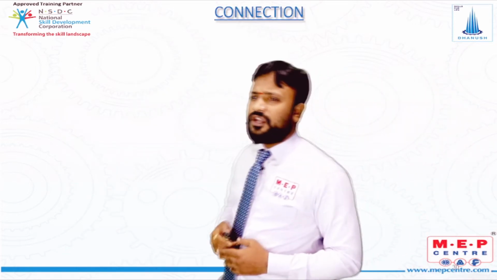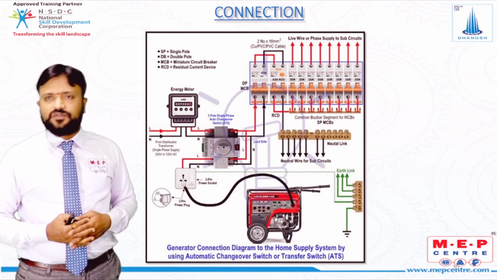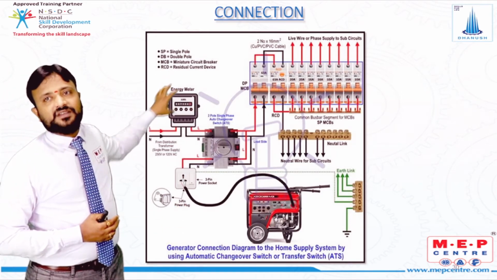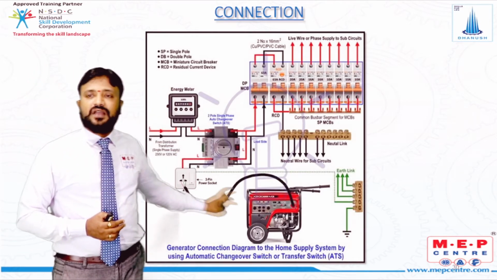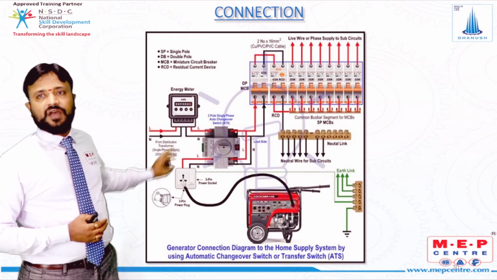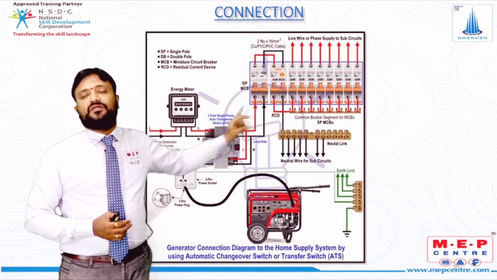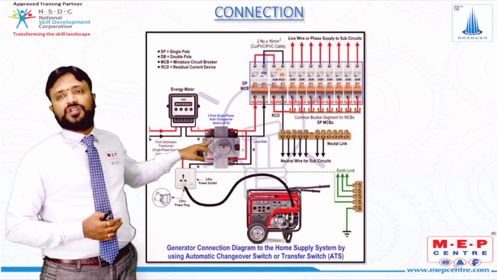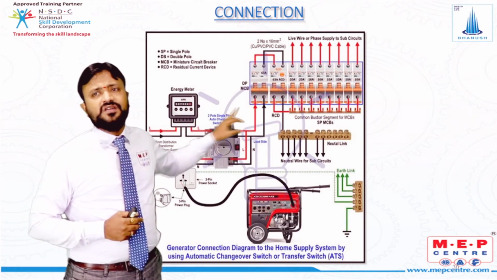Now when you see the connection, if it is a single phase, if you have a single phase DB, how the connection is given, you can see an example. We have the main supply which is coming from the pole, and we also have a generator, then we have a changeover circuit breaker, so that whenever the main supply is there, the main supply is going to the building. Whenever your main supply is not there, then we need to change over the supply to the generator. Once you have done the changeover to the generator, then we need to supply the power to the distribution board.